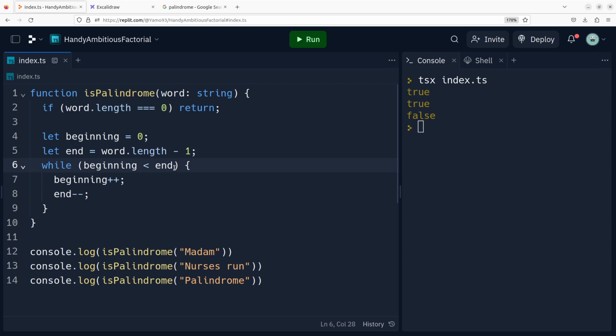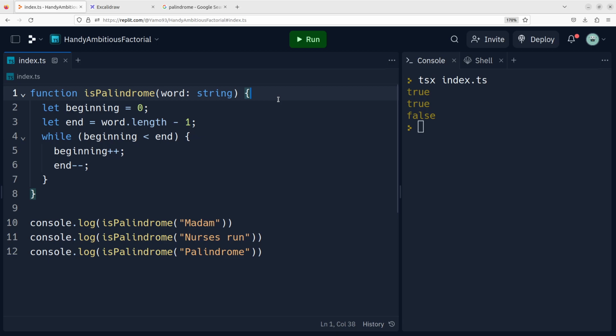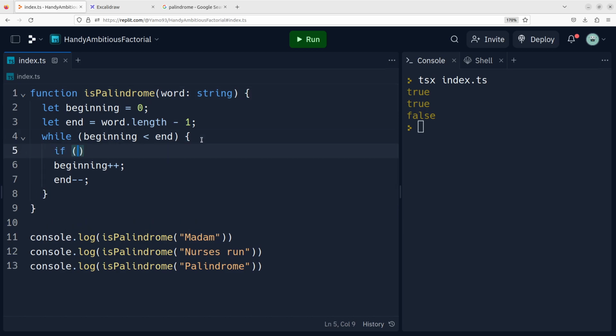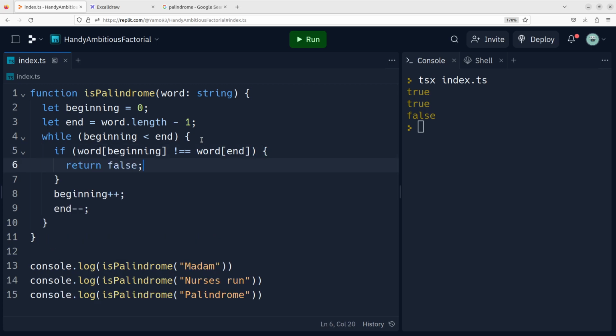Or actually what I would do is change this condition to be while beginning is less than end, right? Because that needs to be the condition. And if I have this, I don't think I need this if statement either. So while beginning is less than end, we increment the beginning and decrement the end, but we also need to check if the first character is not the same as the last one, then we return false, right?